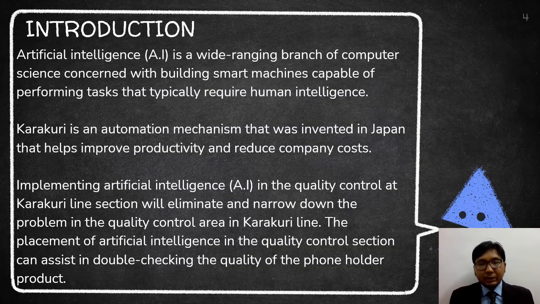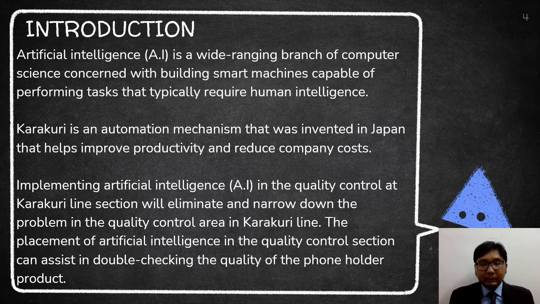As for introduction, artificial intelligence (AI) is a wide-ranging branch of computer science concerned with building smart machines capable of performing tasks that typically require human intelligence. The category is an automation mechanism that was invented in Japan that helped improve productivity and reduce company costs.